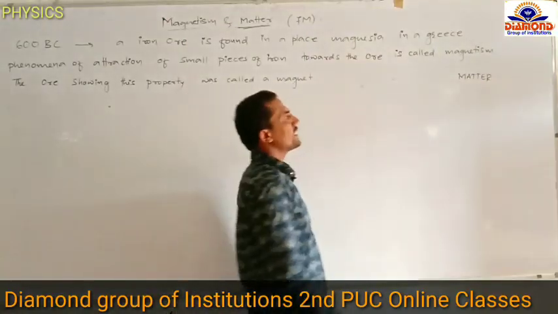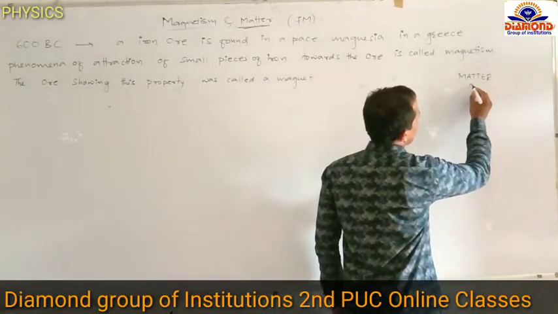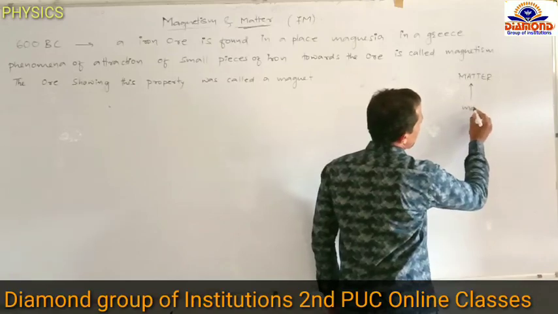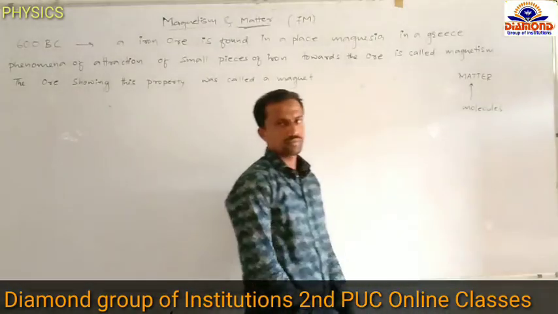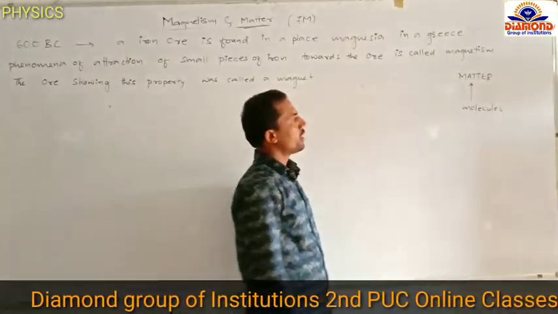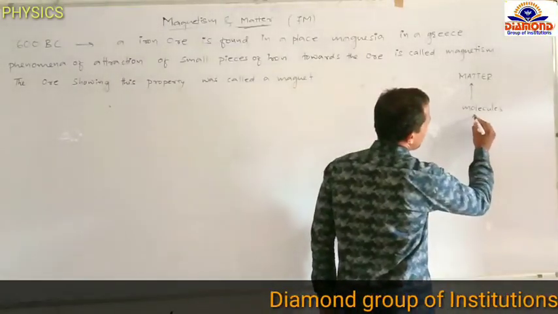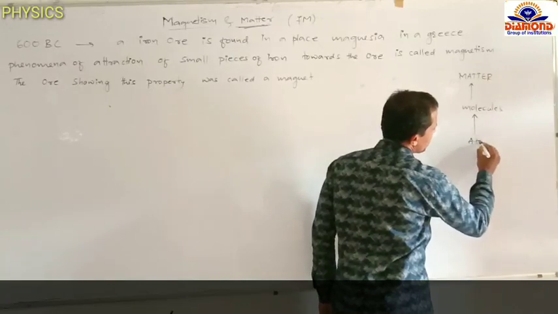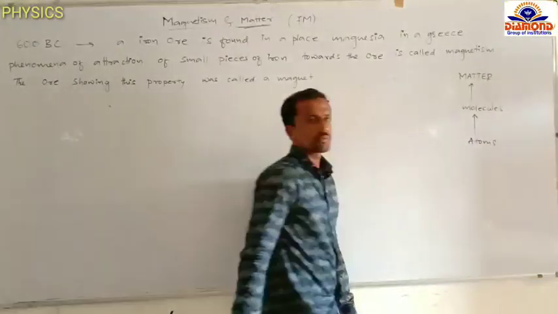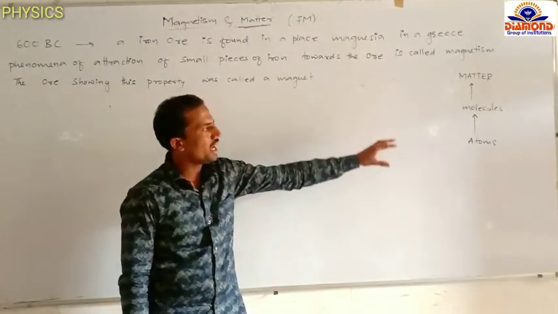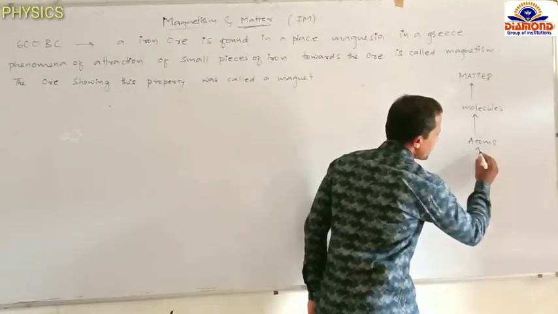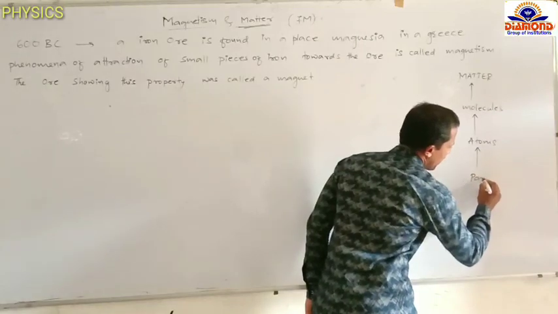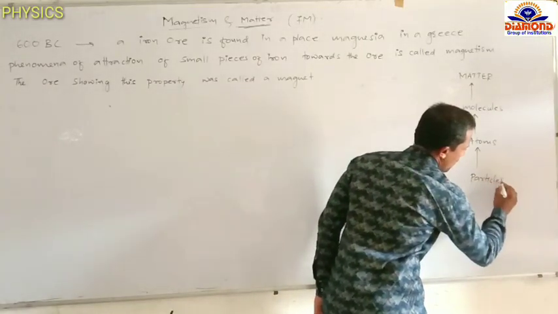Matter is made up of molecules, and molecules are made up of atoms. Atoms are made up of basic particles.